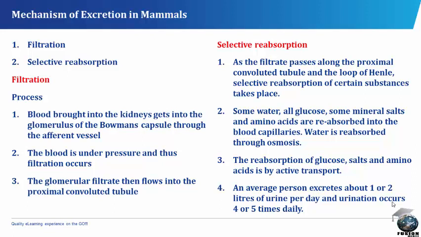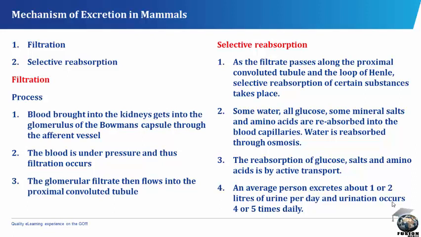The process of filtration. In the process of filtration, blood brought into the kidneys by the renal arteries gets into each glomerulus of the Bowman's capsule through the afferent vessel. This blood is under pressure, and due to the reasons given above, filtration occurs. This filtration is referred to as ultrafiltration because it occurs under pressure. Substances such as water, uric acid, glucose, and mineral salts filter through the glomerular capillaries into the capsular cavity. This filtrate is known as the glomerular filtrate.